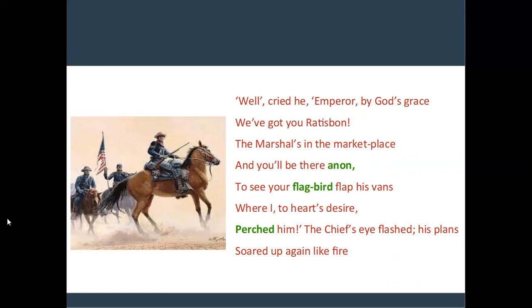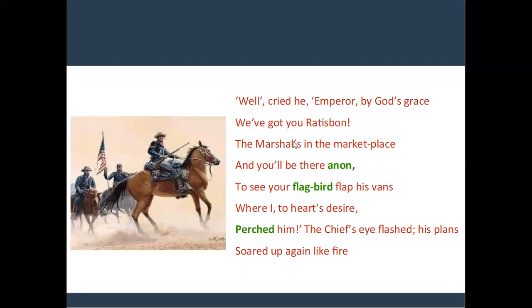So, in this stanza, the poet represents the soldier riding at great speed, jumping and leaping. He approached the mount where Napoleon stood.